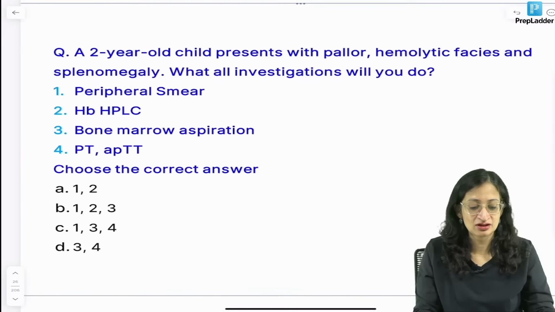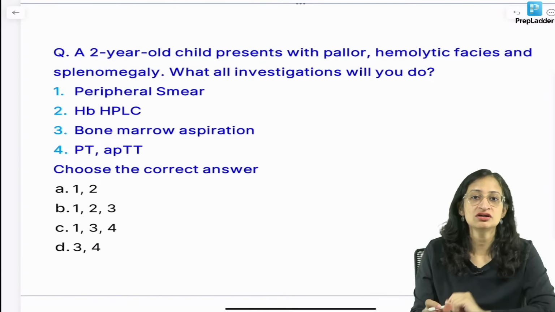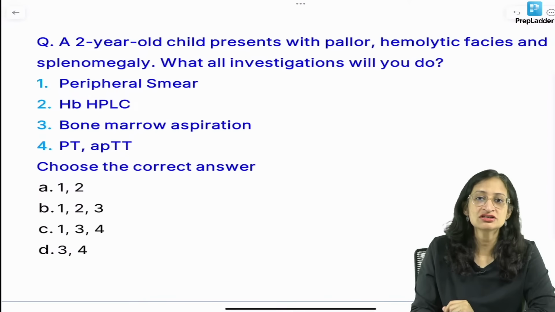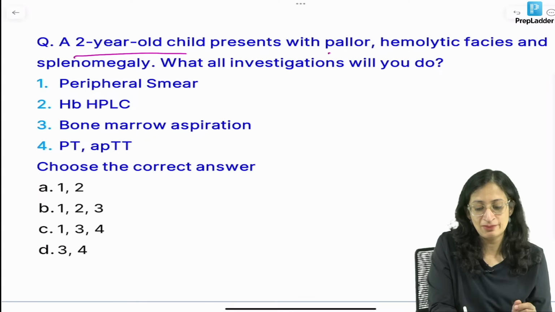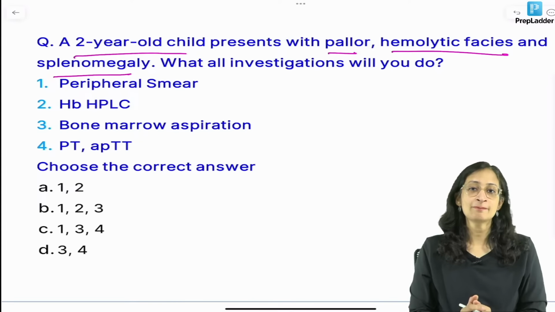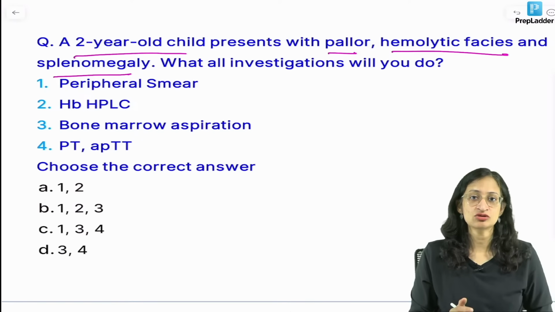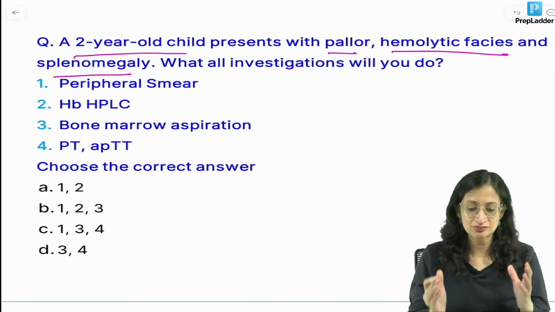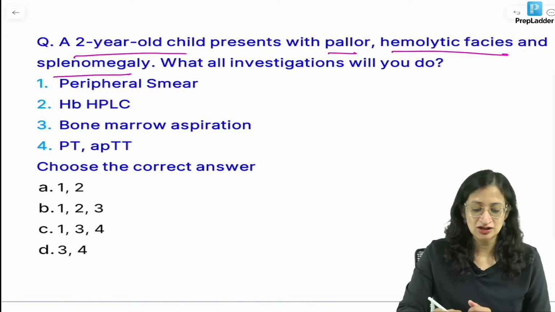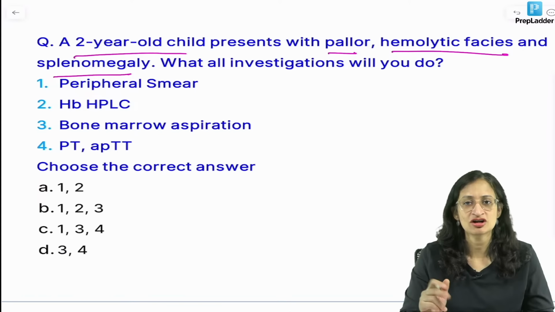Right? So, moving ahead, a 2-year-old child. So, there is this 2-year-old child who presents with pallor, hemolytic facies and splenomegaly. So, if you are getting pallor, hemolytic facies and splenomegaly, what do you think of? First tell me, what do you think of? So, we will think of, yes, waiting for your replies, I am not answering right now.